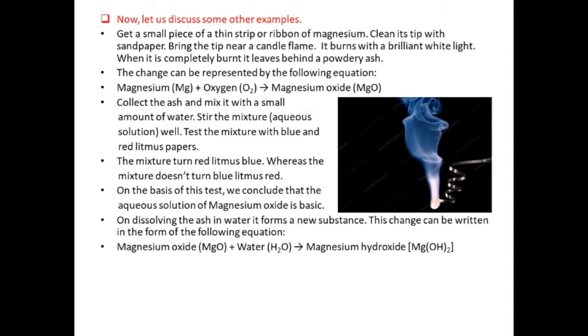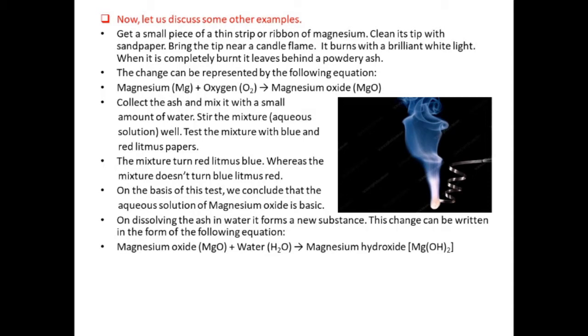On dissolving the ash in water, it forms a new substance, and this change can be written in the form of the following equation: magnesium oxide plus water gives magnesium hydroxide.